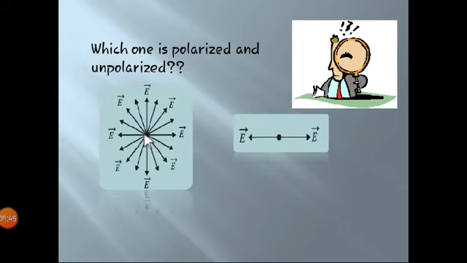The first one is unpolarized because light waves are emitted in all possible directions, so that will be unpolarized light. And the second one is polarized light. It is constrained or restricted to move only in one direction. So this is unpolarized and this is polarized light. I hope you got the concept of polarized and unpolarized.